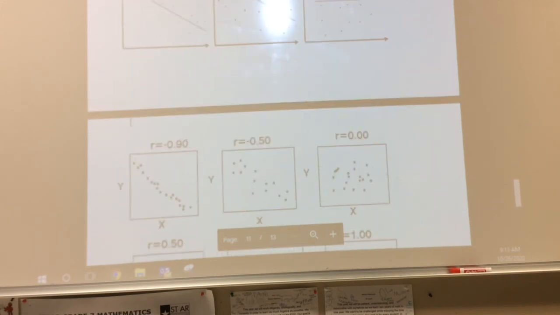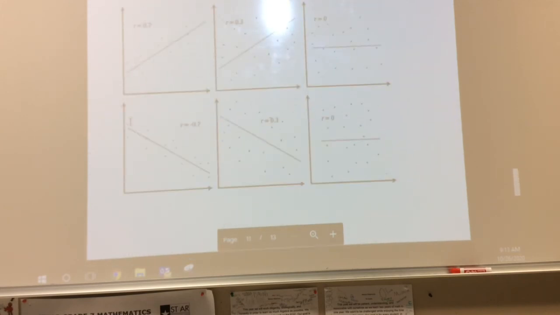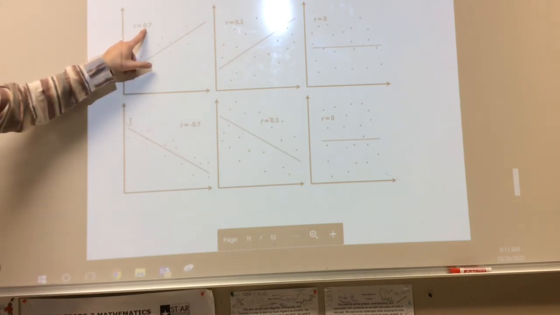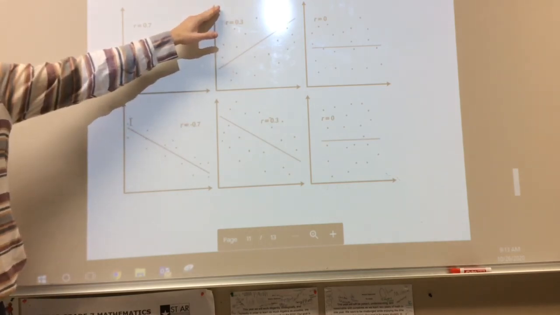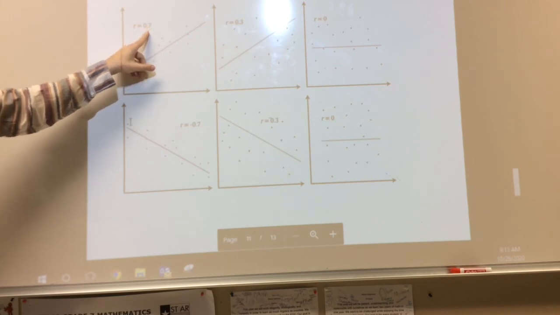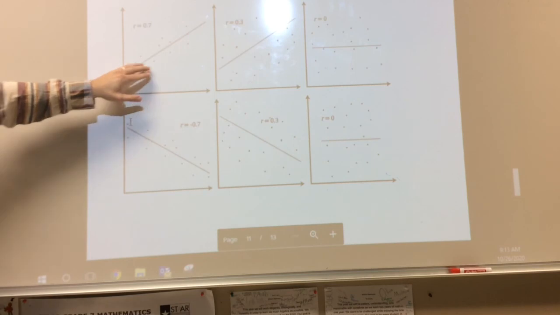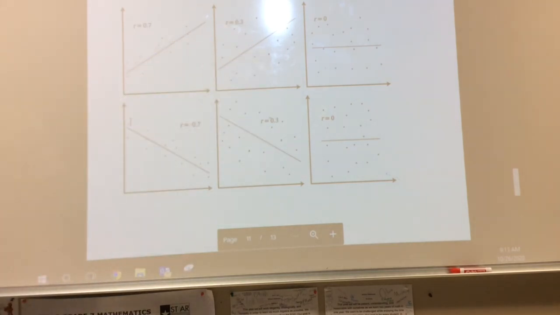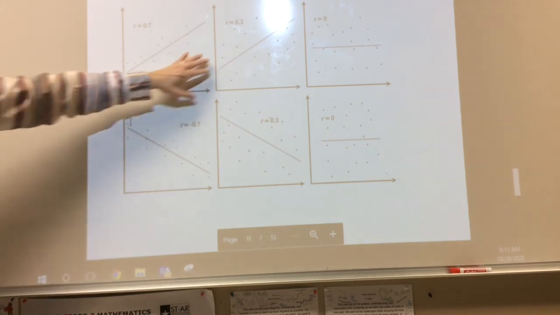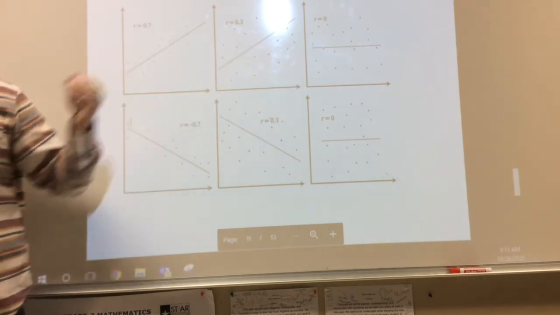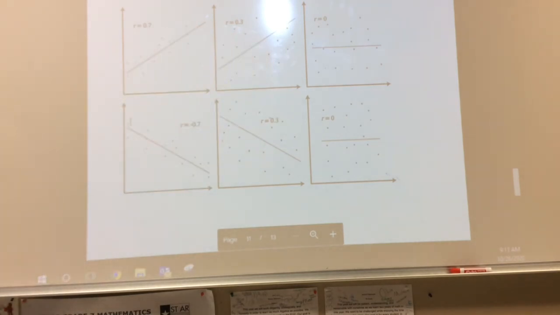So here are what a couple graphs look like. So it's telling me that R is equal to 0.7. And so this goes back to what Bennett was just asking me. Number 1, notice it's a positive value, which means this is going to be a positive line going up. 0.7, we agree, is above 0.5. So don't these dots look like they pretty much surround that line? Okay. Over here we have 0.3, so we can agree that 0.3 is a positive relationship, but because it's less than 0.5, all those dots are pretty scattered out. Which if we notice right here, yes, there's a line there, but if I took that line away, you wouldn't really see much of a line there. Is that fair?